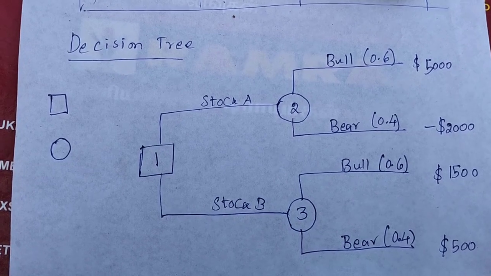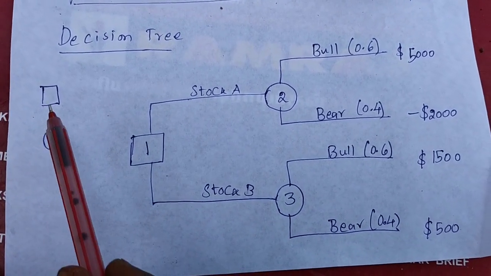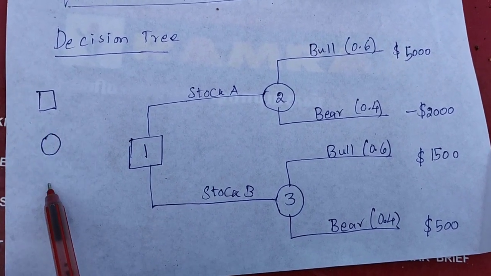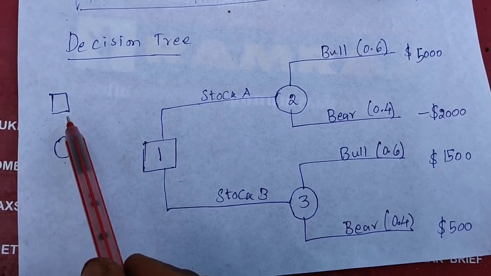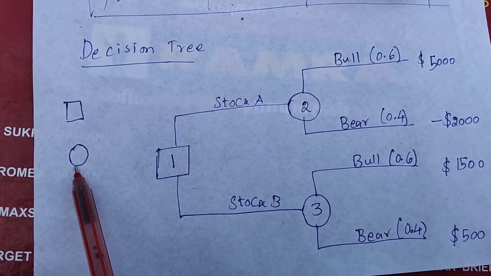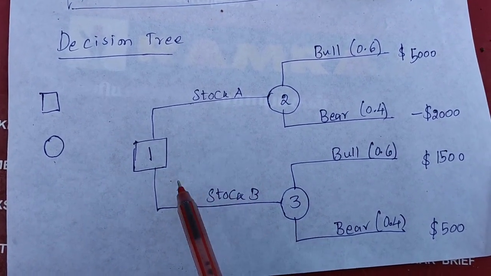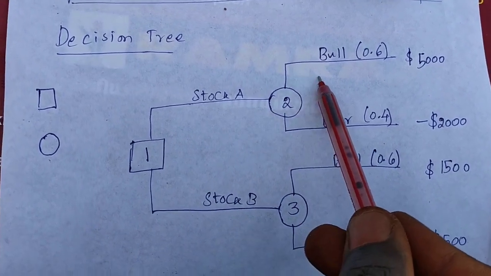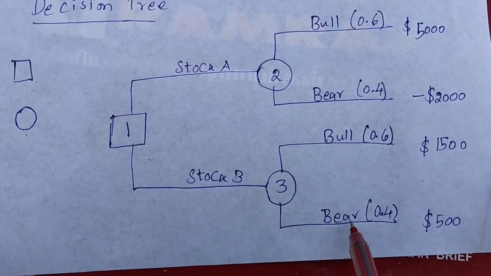So this is the decision tree for the problem. There are two symbols we are going to represent here: a decision point and a state of nature. Square represents a decision point and circle represents a state of nature. The decision point is whether you invest in stock A or stock B, and there will be two states of nature, either a bull market or a bear market. Similarly for stock B, bull market or bear market.